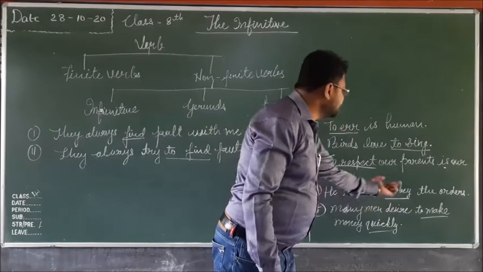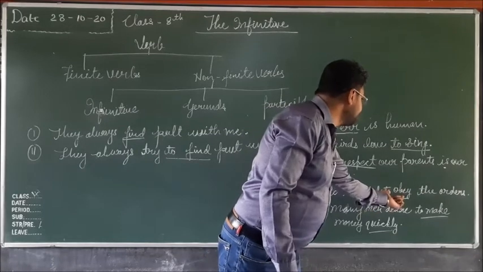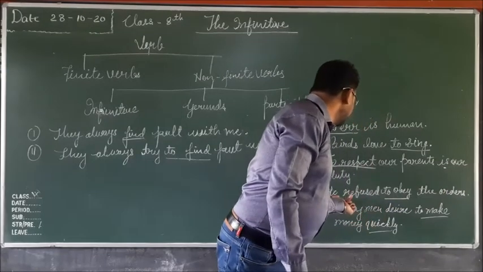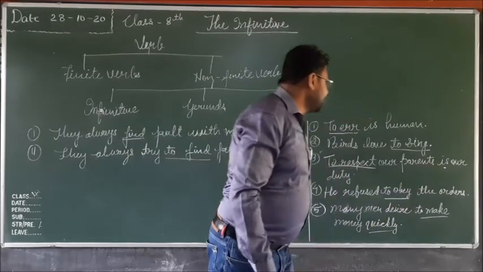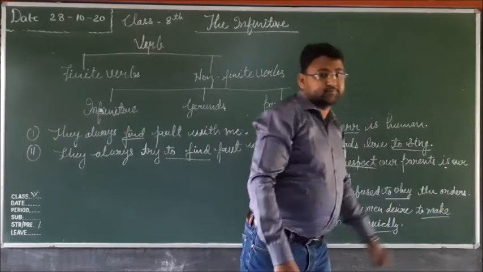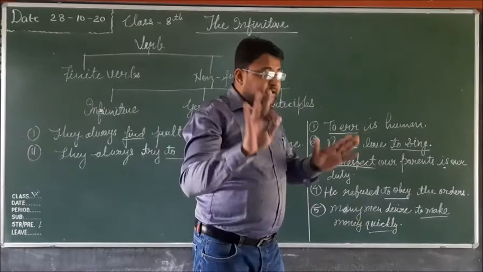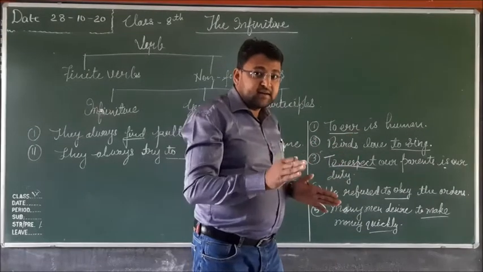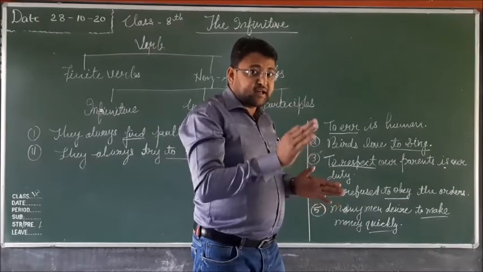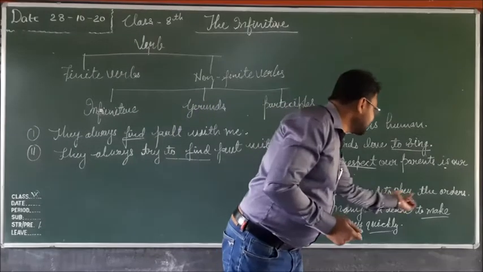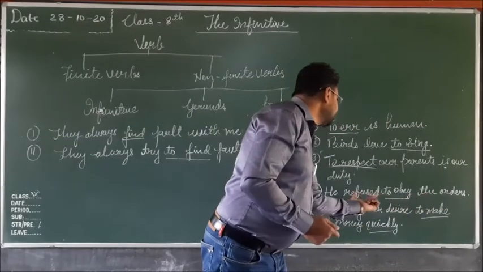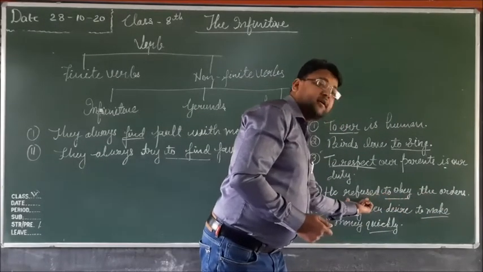In this sentence it is used as the object of the verb, and as a verb it also takes the object the order. So it works as a noun, and sometimes it works as a verb. As a verb it takes an object, and as a noun it is the object of the verb refuse.